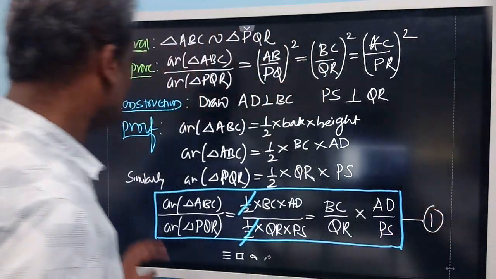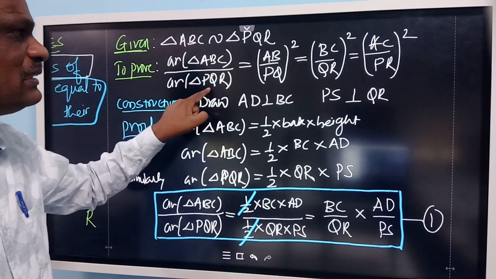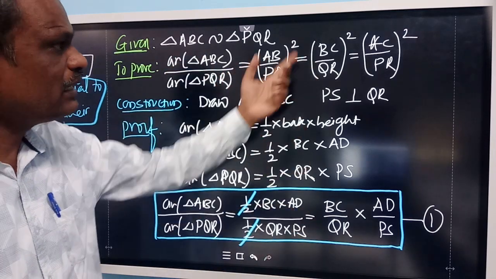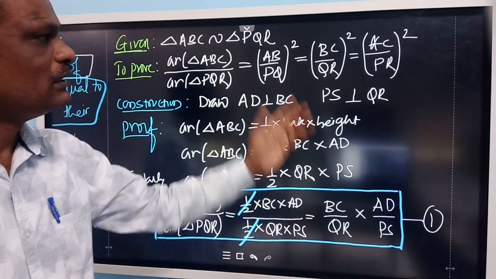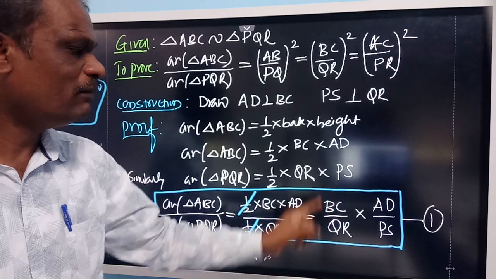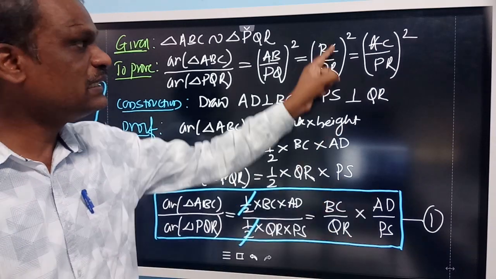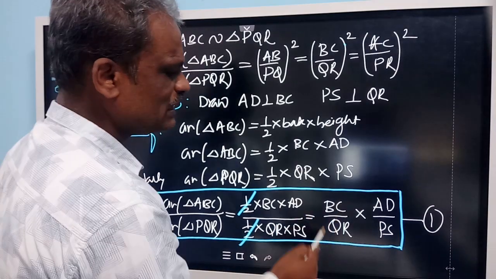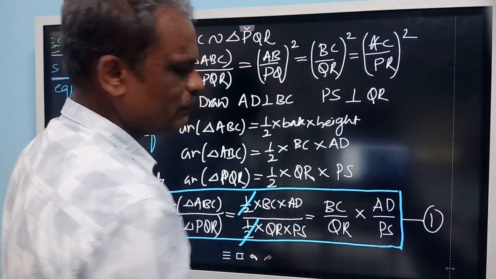Take this as 1. Look at this. This ratio I wanted to prove as AB by PQ whole square or BC by QR whole square. Either you take AB by PQ or BC by QR. So now we have BC by QR. Here BC by QR whole square is required, but we have only BC by QR into AD by PS.